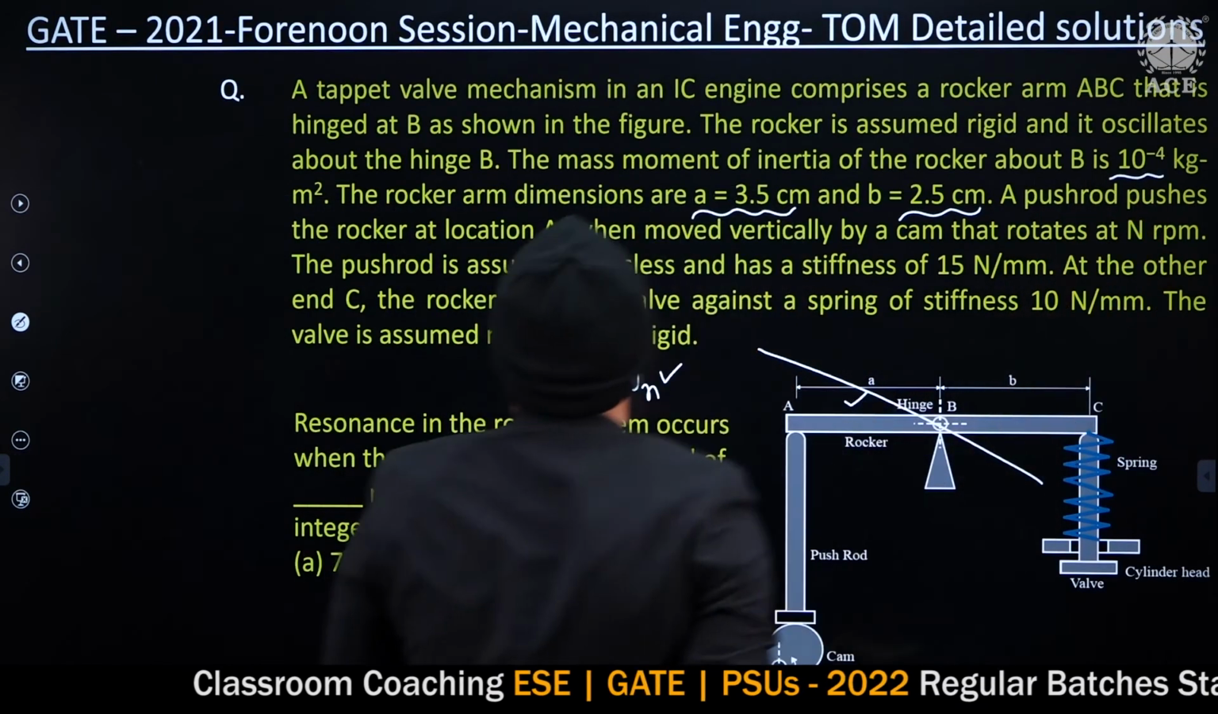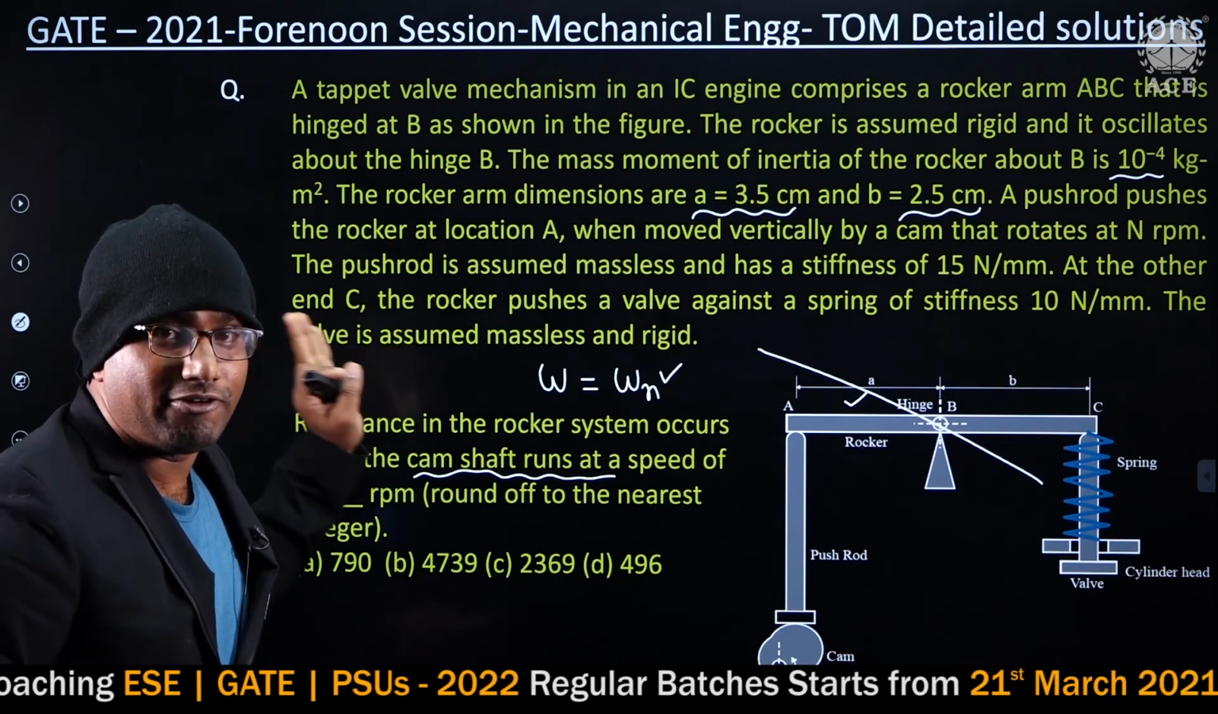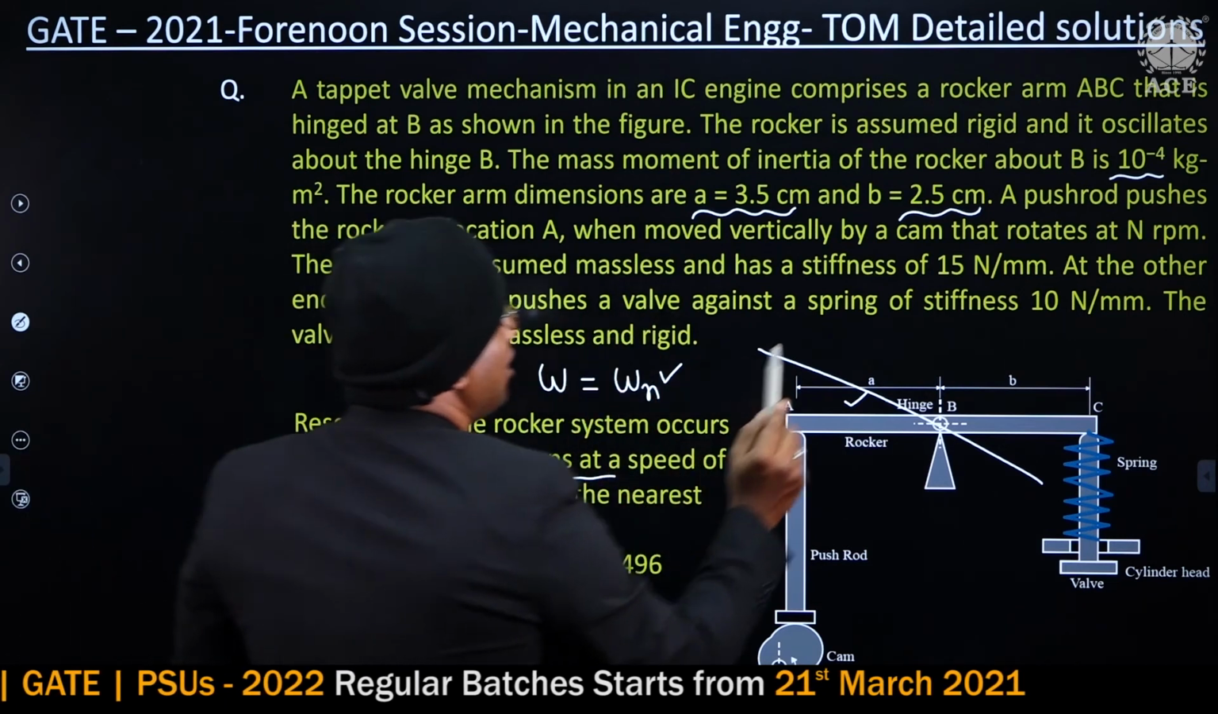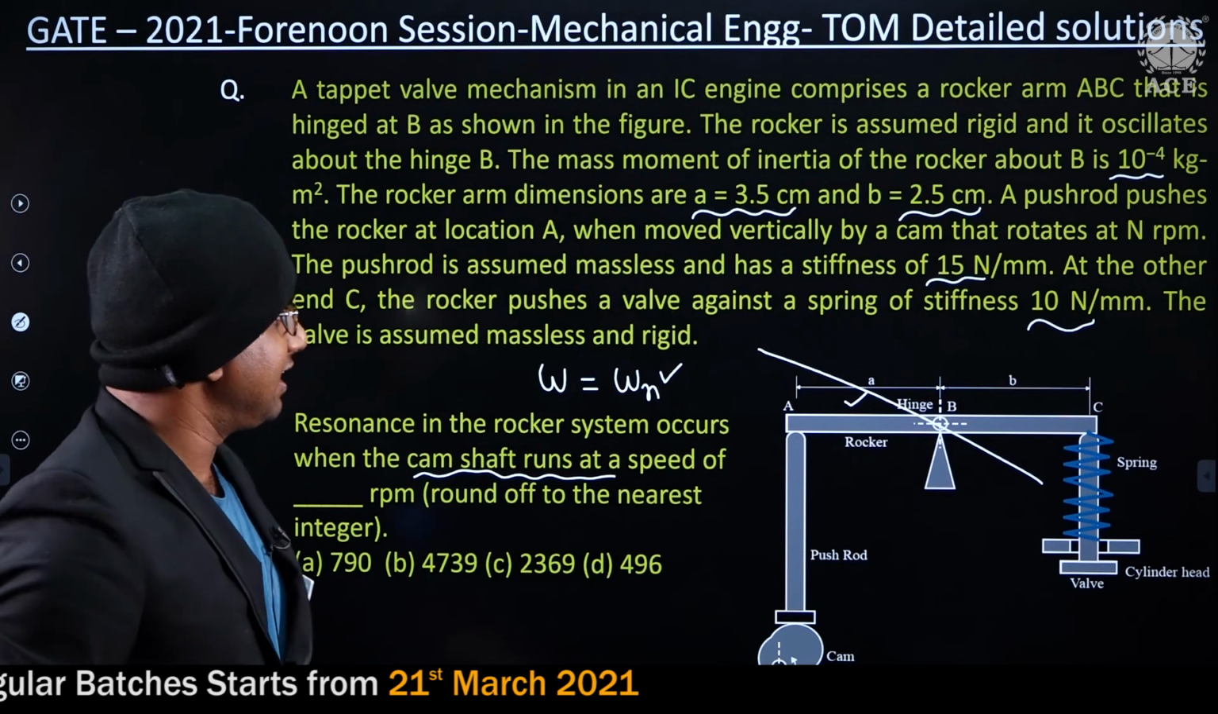What is the value of I? 10 power minus 4 kg meter square. 10 power minus 4 is given. And what is the value of K1? K1 is 15, K2 is 10. That's it. Observe carefully, guys.